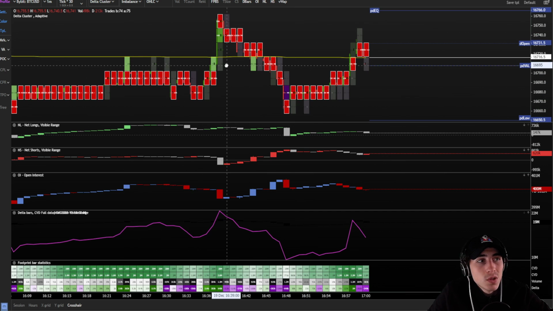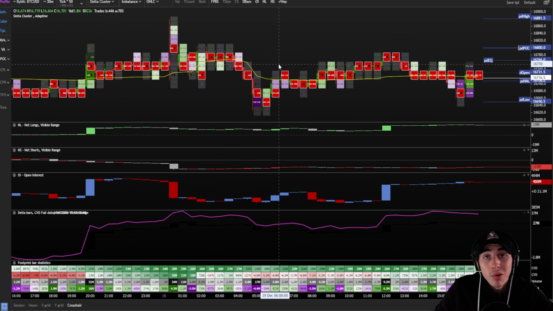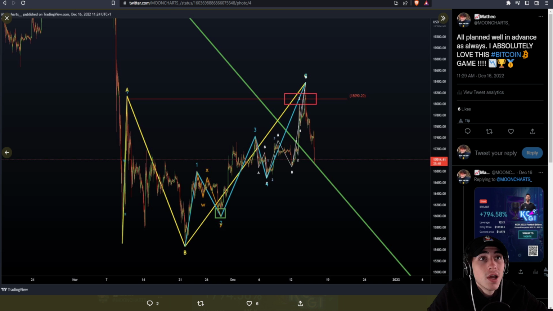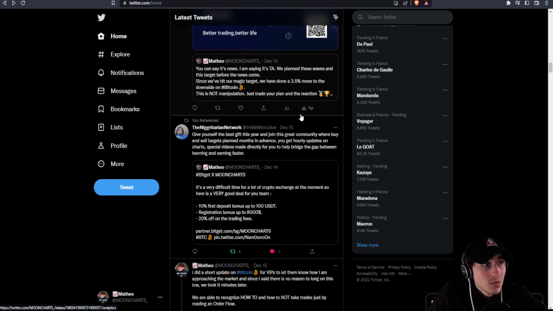So that's why with this order flow you can recognize whether or not you have to take a trade on the target you plan. That's why this is absolutely crazy. You plan the next move, you plan your target, and then on your target you recognize whether or not you have to take a trade. And this is how we are able to run every single high and low of this Bitcoin market, because we just do this.